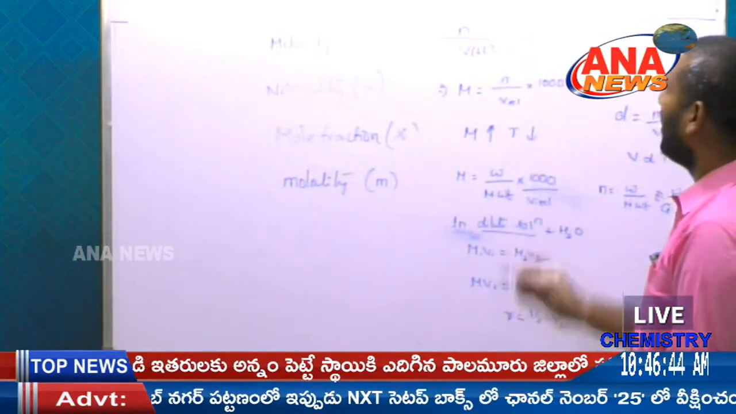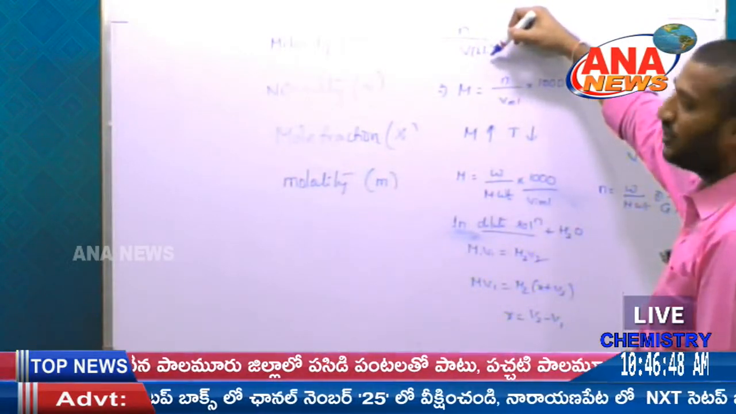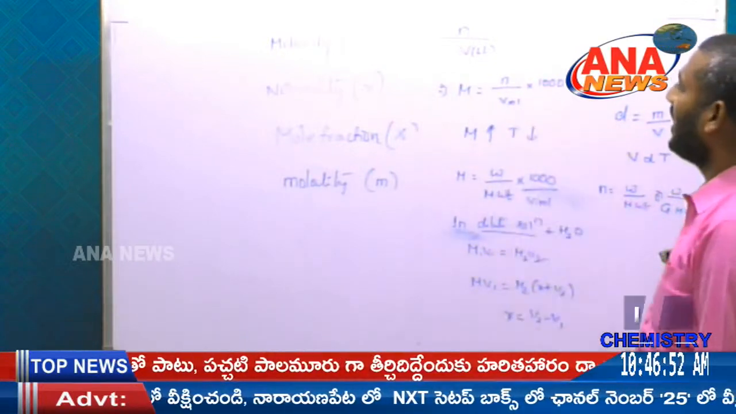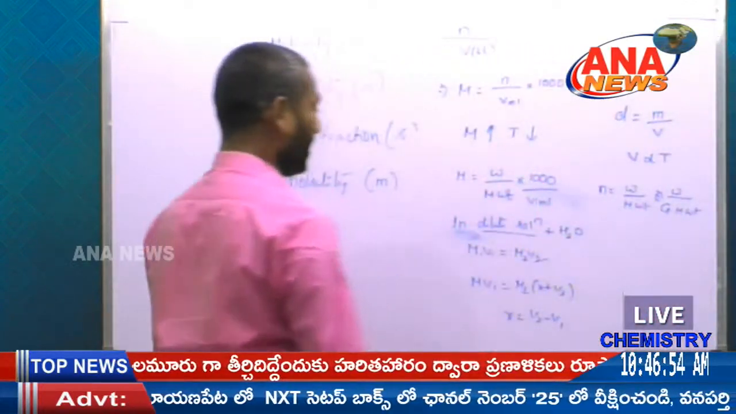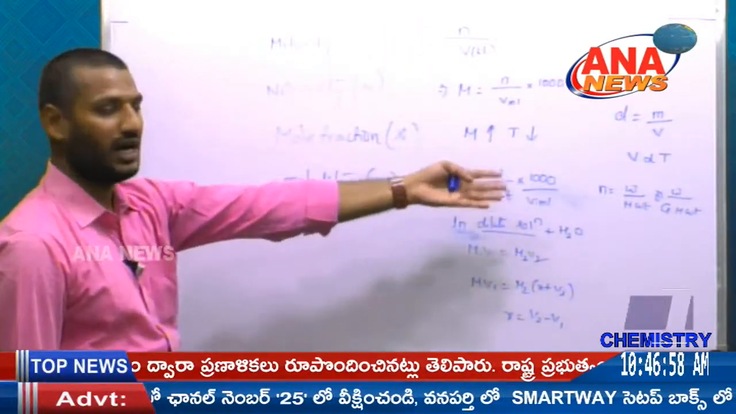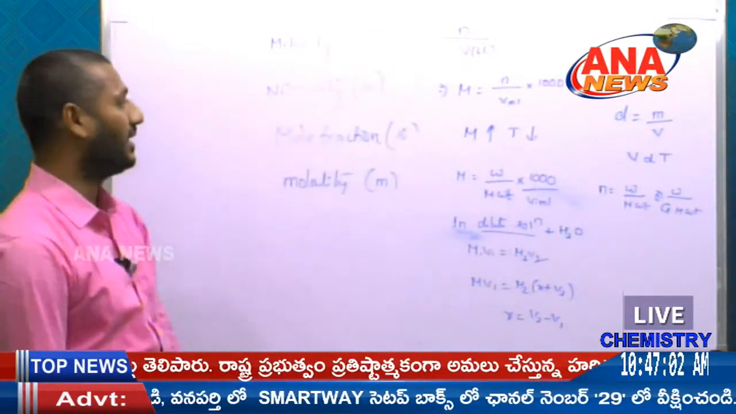Molarity is the number of moles of solute present in 1 liter of the solution. So the formula can be elaborated like this. Next, molarity. This is a basic and important concept. We have a lot of formulas here, and then we have to go into the deep concept and explain it clearly.